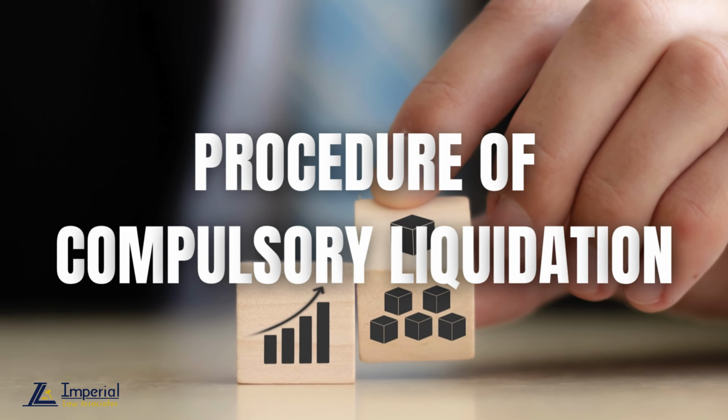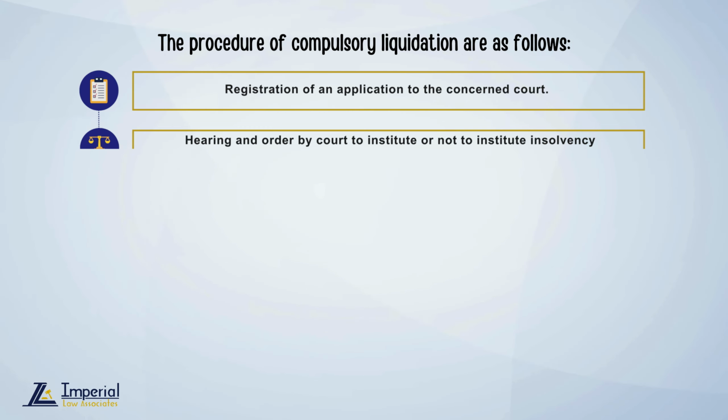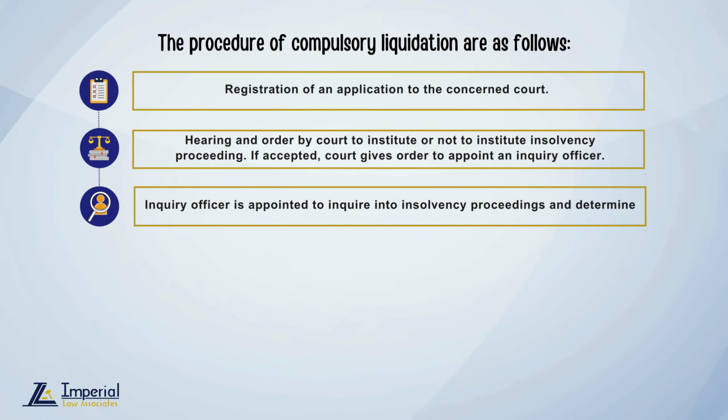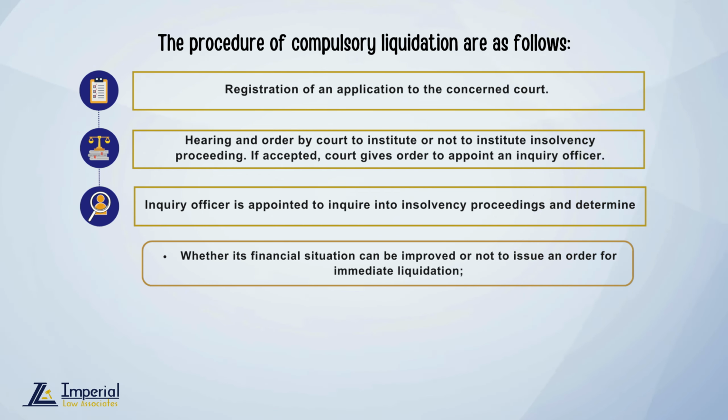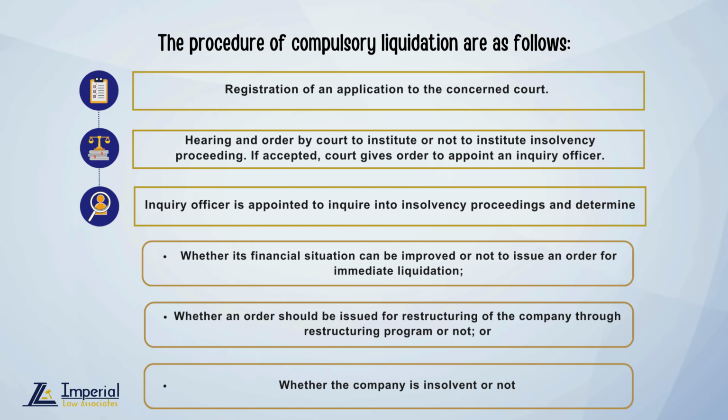Procedure of compulsory liquidation. First, reception of an application to the concerned court. Second, hearing and an order by the court to institute or not to institute insolvency proceedings. If accepted, the court gives an order to appoint an inquiry officer. Third, the inquiry officer is appointed to inquire into insolvency proceedings and determine whether its financial situation can be improved or not, whether an order should be issued for immediate liquidation, whether an order should be issued for restructuring of the company through a restructuring program or not, or whether the company is insolvent or not.